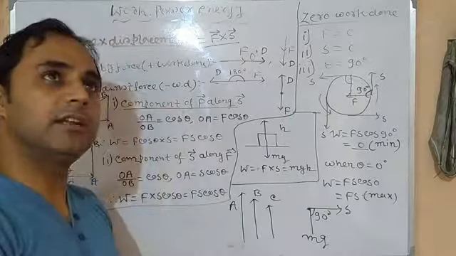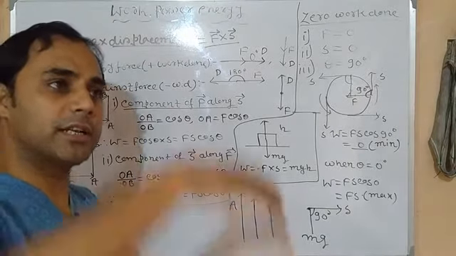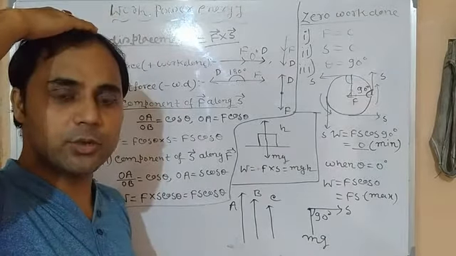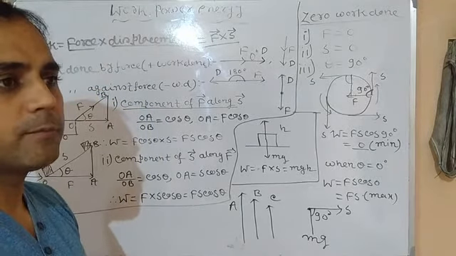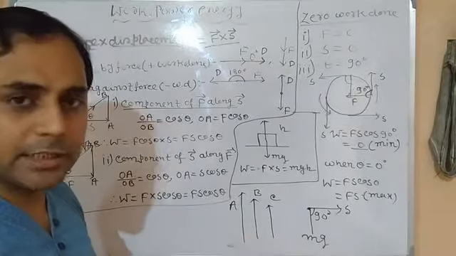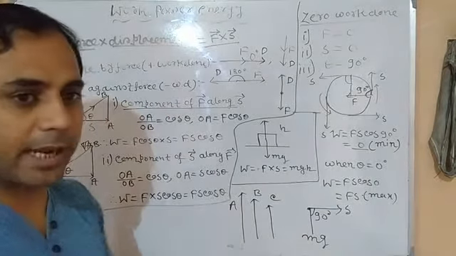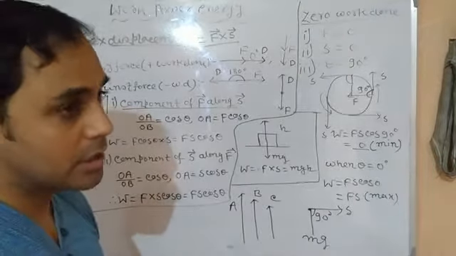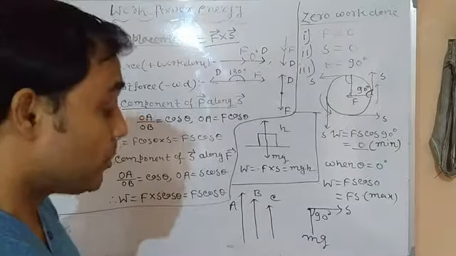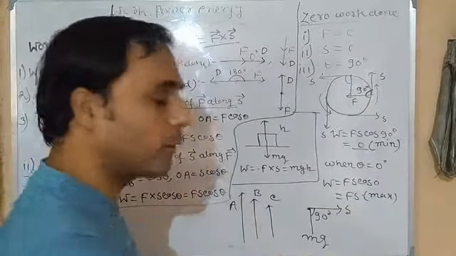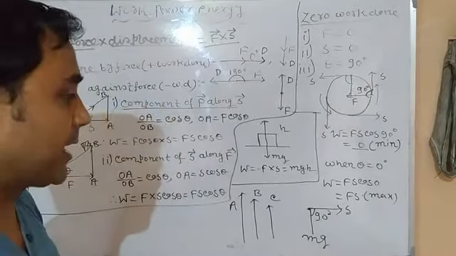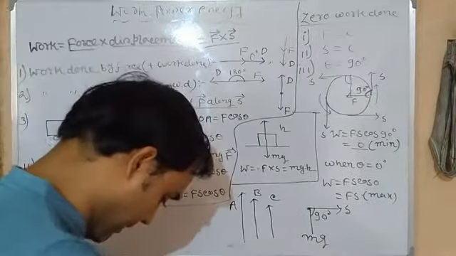But once it has reached the head and he stands still, though weight is acting in the downward direction, there is no displacement, neither of the coolie nor of the load. So in that case work done is 0. But when lifting the load, work done is mgh. This is also called work done by gravity or against gravity. Okay, this is against gravity.